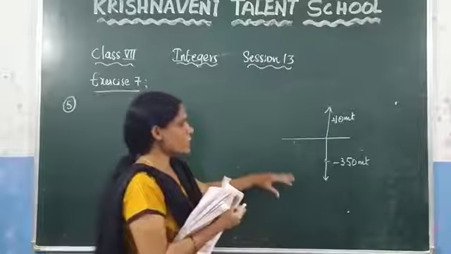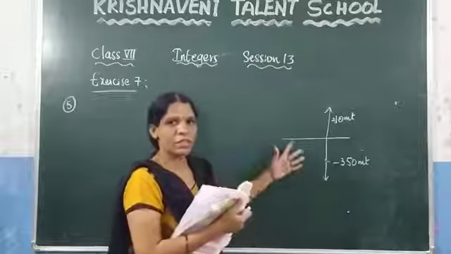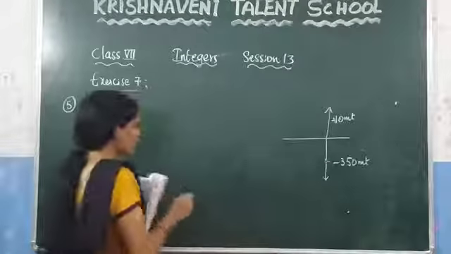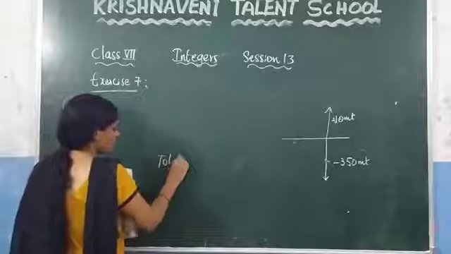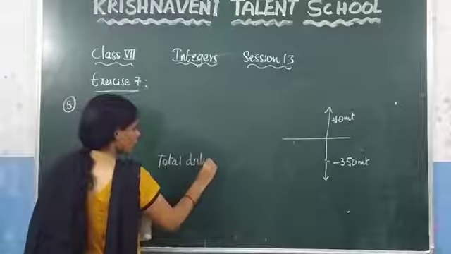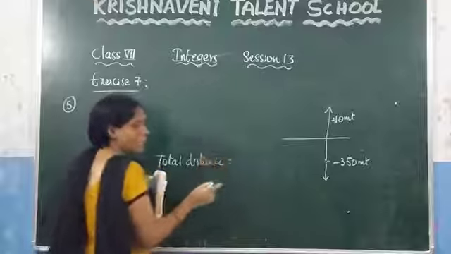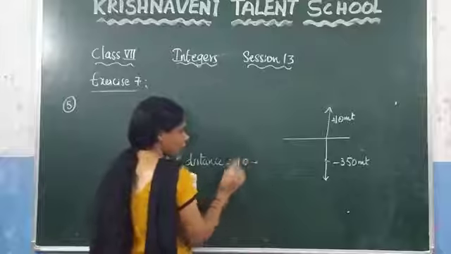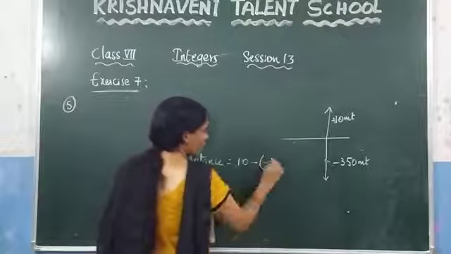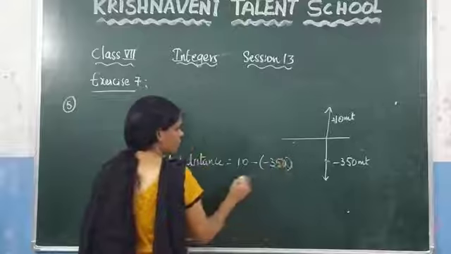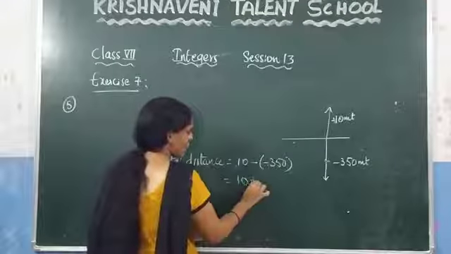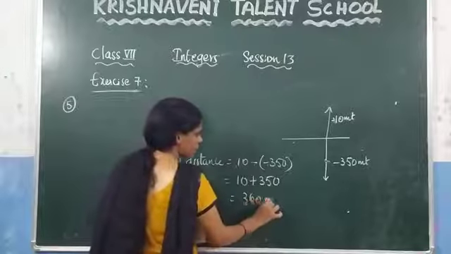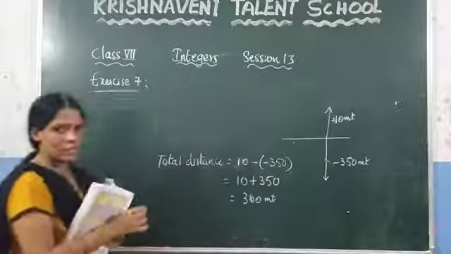So how much distance does the elevator have to travel? You need to calculate by using the initial position minus the final position. If you want to calculate the total distance the elevator has to travel, what we need to do? You need to find the initial position minus the final position. What is the initial position? 10 meters. And what is the final position? Minus 350 meters. Right? You know that minus into minus is plus. You got 360 meters. This is the total distance the elevator has to travel.